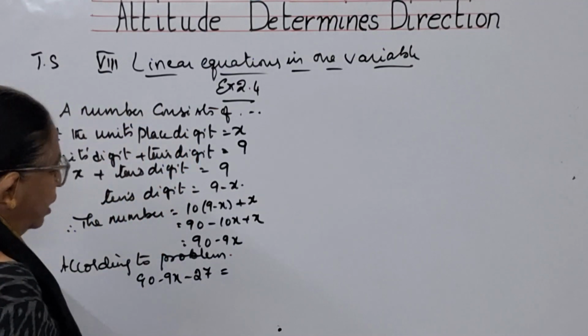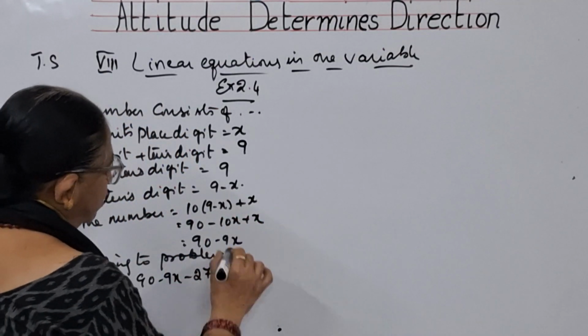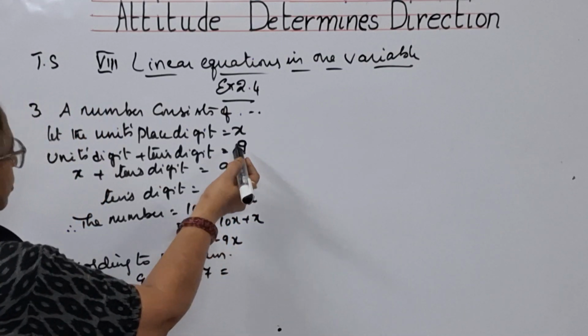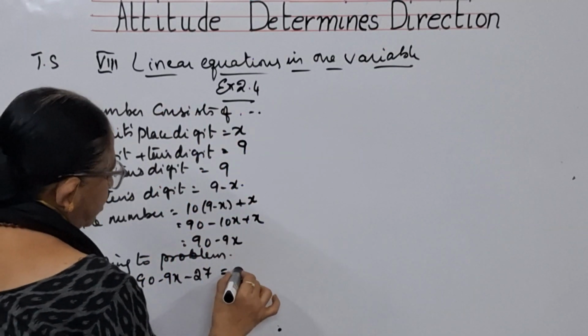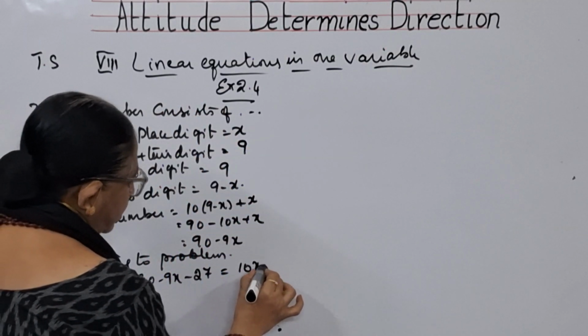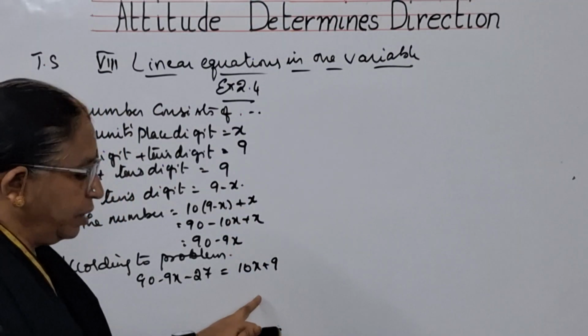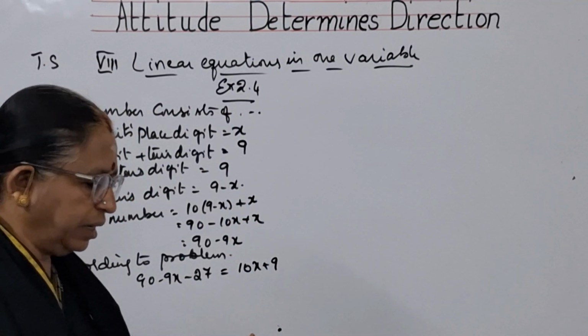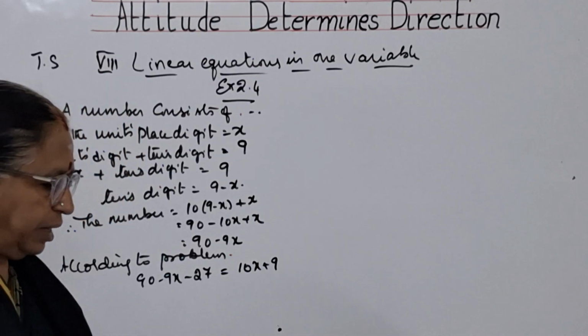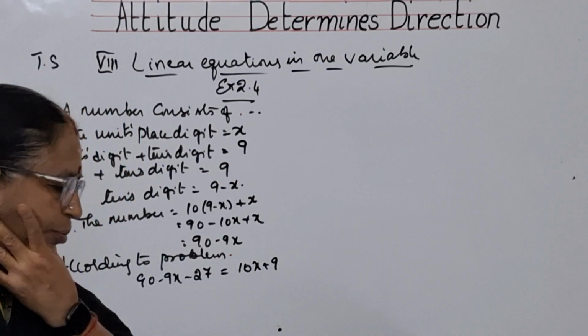The digits are reversed. Reversed digits means the tens place becomes the units place, and the units place becomes the tens place. It becomes 10x plus 9. On reversing, you are getting the number as 10x plus 9 because